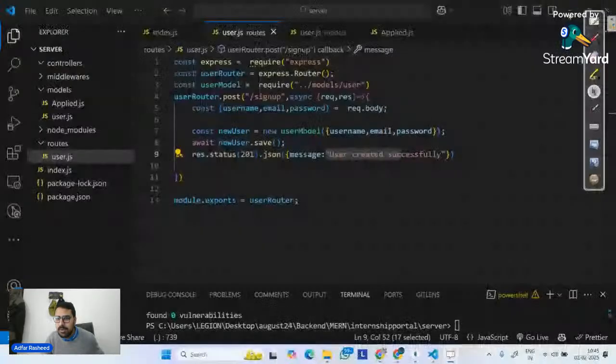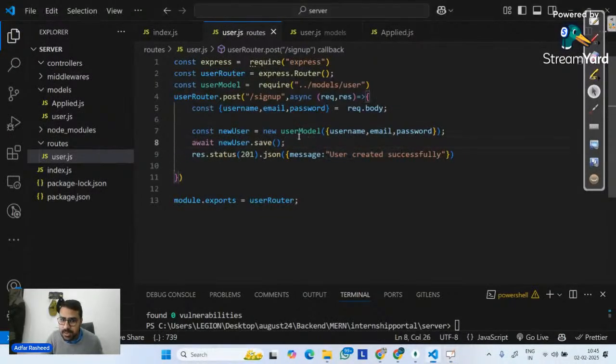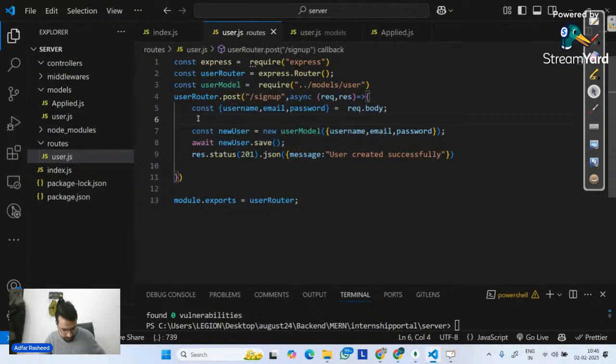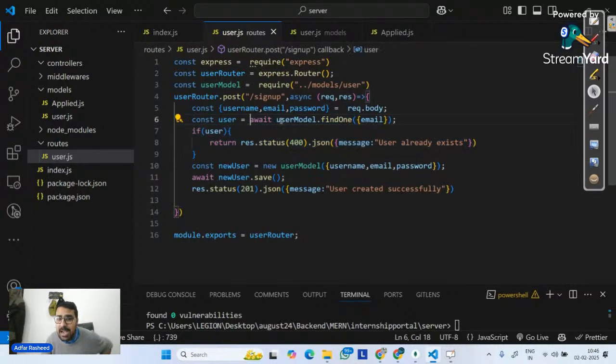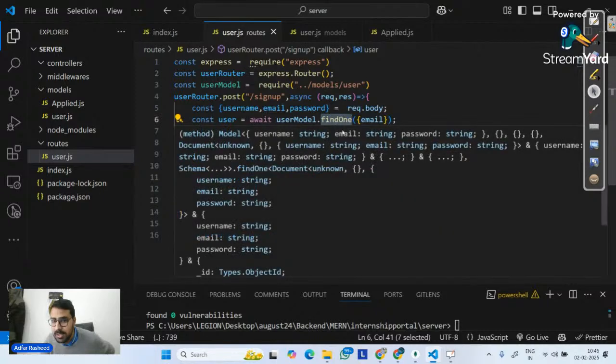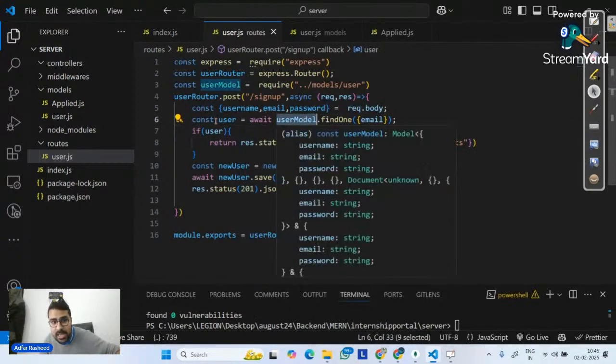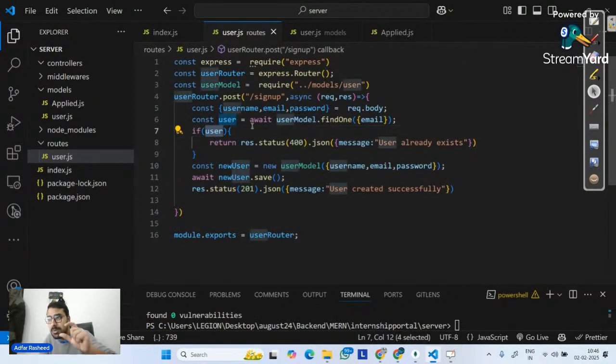So that's why I will simply tell it, first of all, before you save it, do one thing inside the same user model, because this is the model in which all the users are. Go there and perform a findOne method with the email which I am passing from the front end. With that email, find the document inside the same collection. If the user is true, it means the account exists, in that case simply respond user already exists.